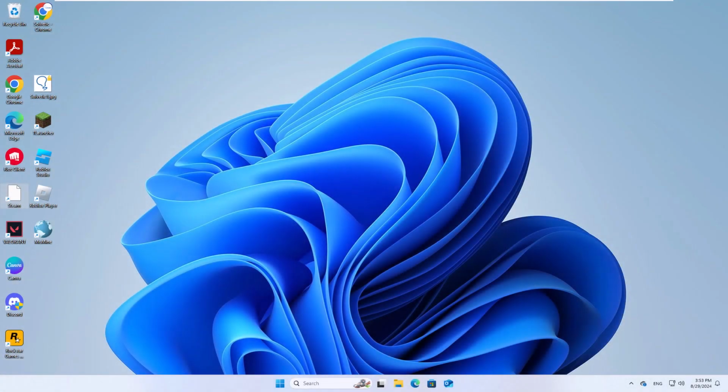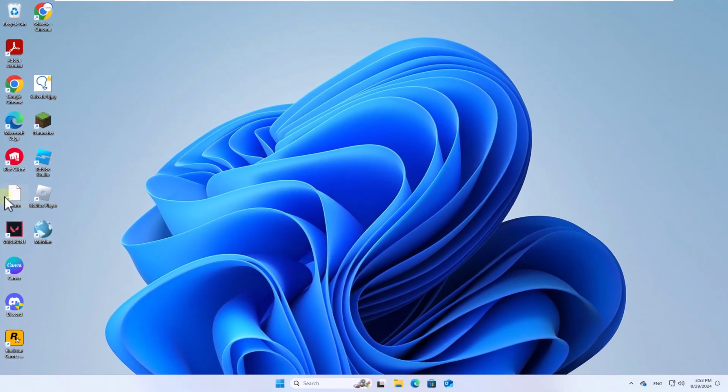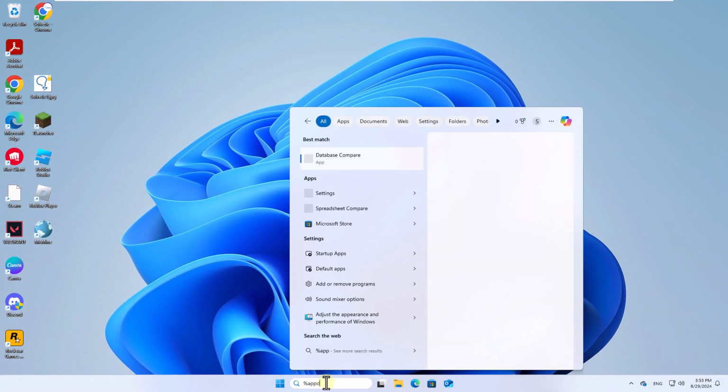Today in Solvetic, we will see how to fix white icons on desktop PC laptop. When you access the desktop, you can see the blank icon. To fix it, in the search box, enter %appdata%, open the folder.